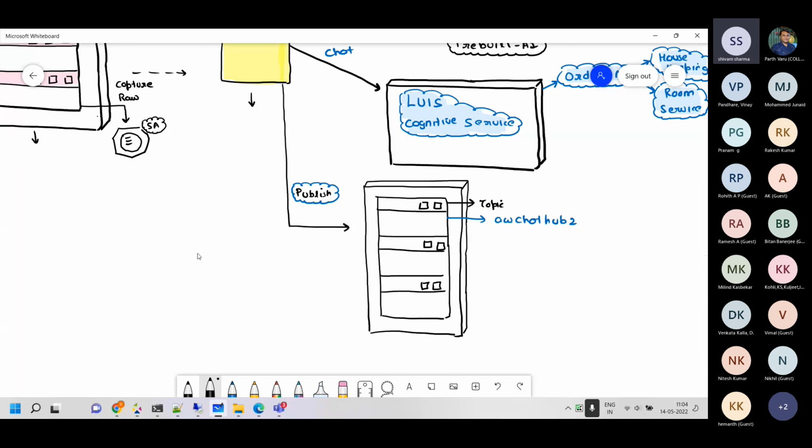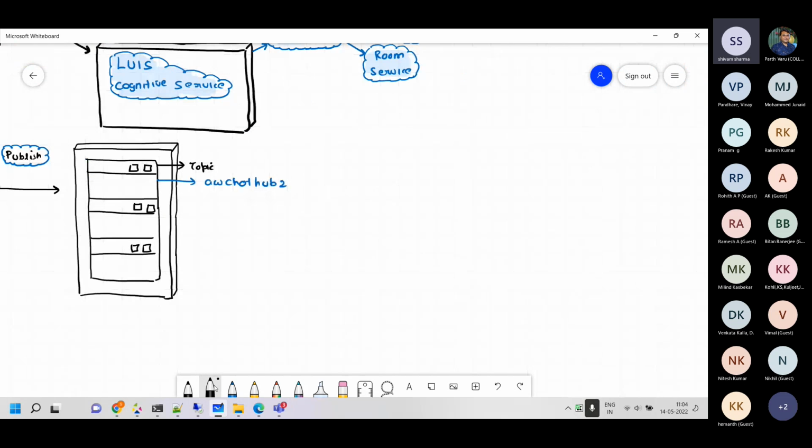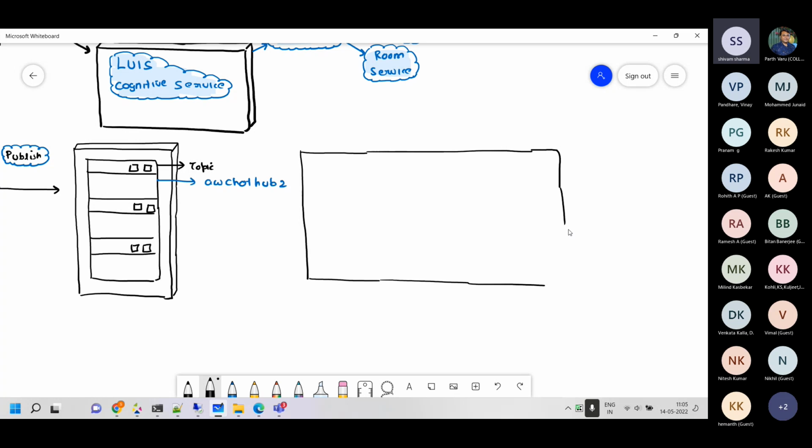And behind this topic I have a service called the Stream Analytics service. This Stream Analytics service is providing the Power BI functionality, or making that Power BI functionality work right now, which the customer is looking for. That all the sentiment should be there, and so on and so forth. So this is Azure Stream Analytics.